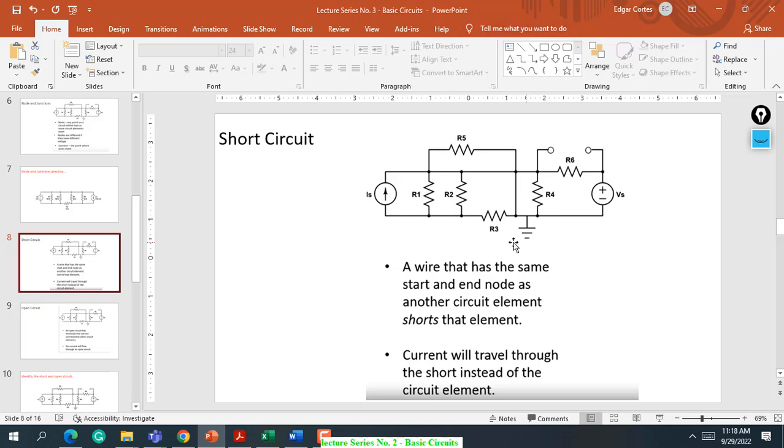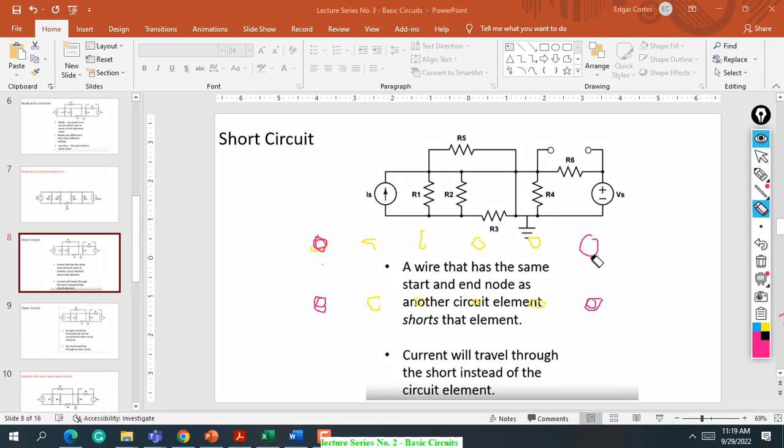So here in this schematic, where is the short circuit? Can anyone point it out through the description in this schematic? Based on this definition, a wire that has the same start and end nodes of another circuit element shorts that element. So it says wire, and this is a wire.